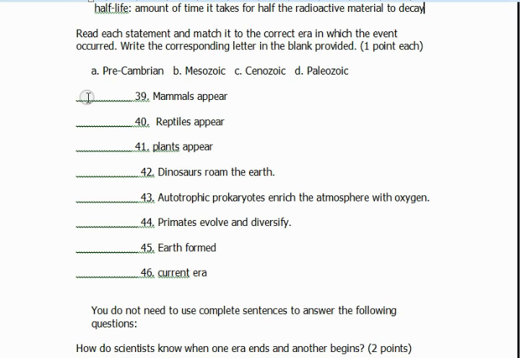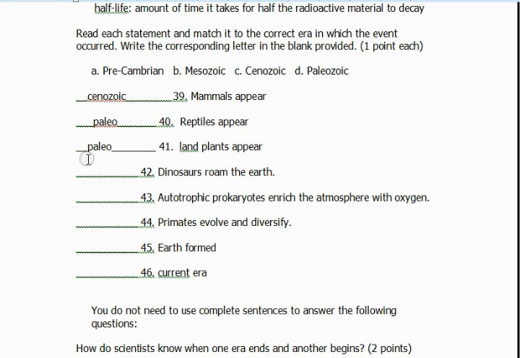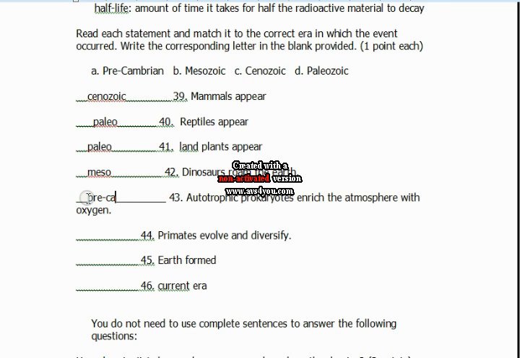Mammals appear. That's the Cenozoic. Reptiles appear. The Paleozoic. Plants appear. I'm going to change that to land plants appear. Dinosaurs roamed the earth in the Mesozoic. Autotrophic prokaryotes enriched the atmosphere with oxygen. That's Precambrian.